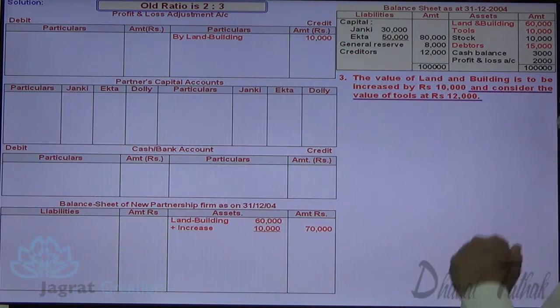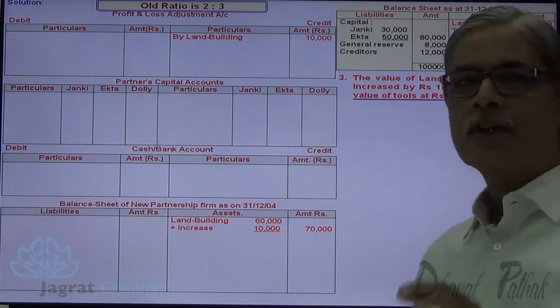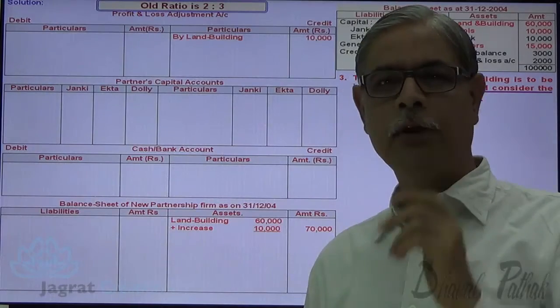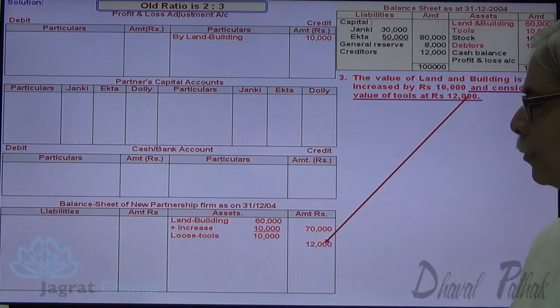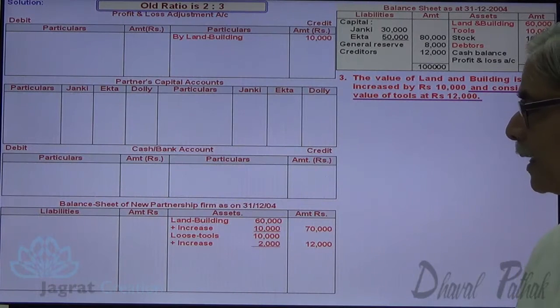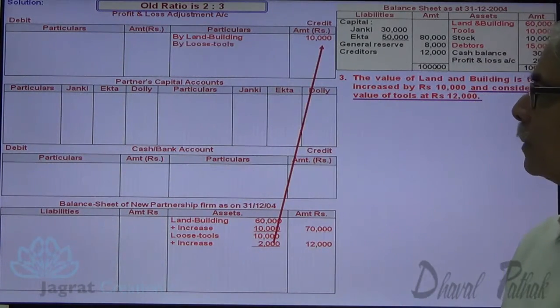Consider the value of tools to be 12,000. Now tools given 10,000. Valuation made 12,000. Increase in value 2,000. Notice it. I write tools 10,000 in the inner column. Valuation made 12,000. So 10,000 has become 12,000. How? Because it has been increased by 2,000. This is a gain. That gain is credited to profit and loss adjustment account.